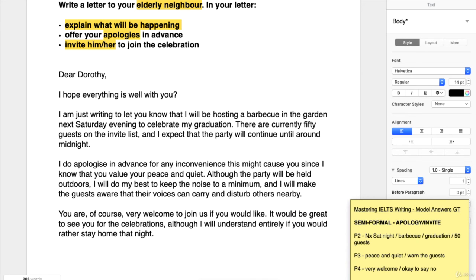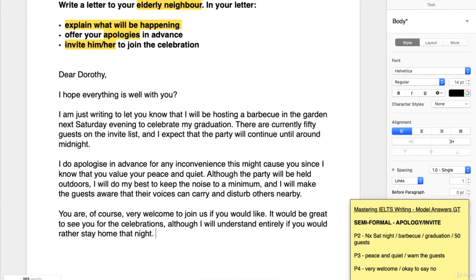And down here, you can see I've got the will, which suggests that here we are moving more into the likely scenario. We were expecting to get our invitation turned down politely. I will understand entirely. Notice the would here. Now that would is not conditional, it's just a necessary element of rather. You wouldn't typically say I rather have this than that. You would say I would rather do this than do that. So that's what that is there. So don't get too confused about the will and the would. I will understand entirely if you would rather stay home that night.